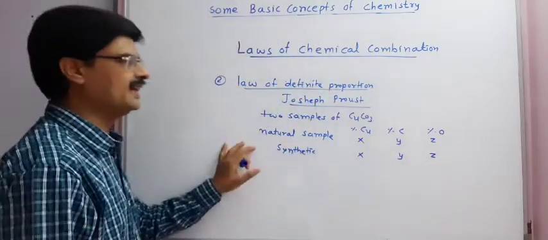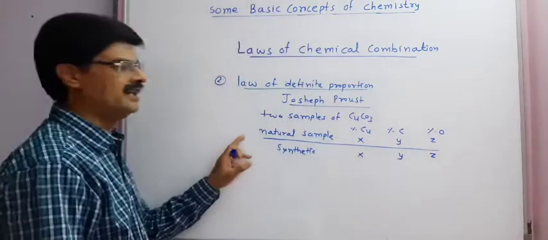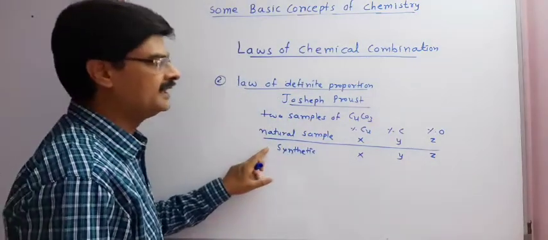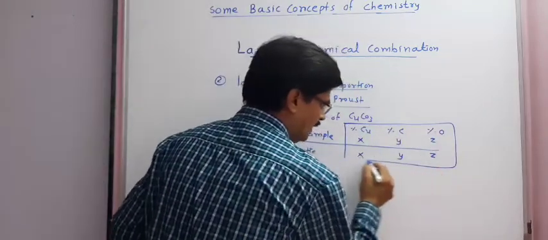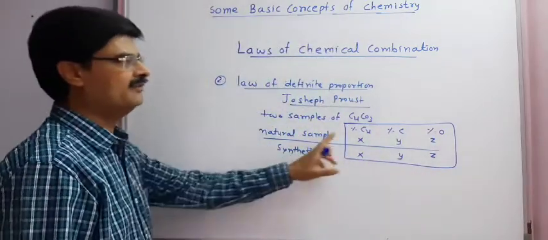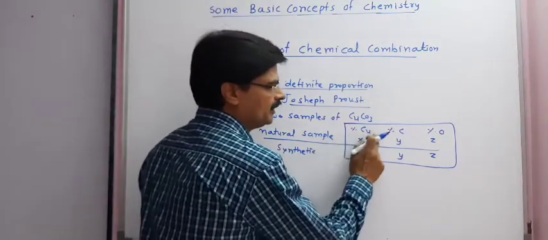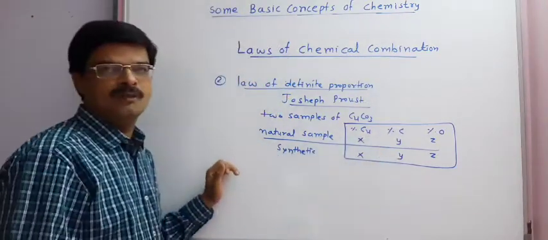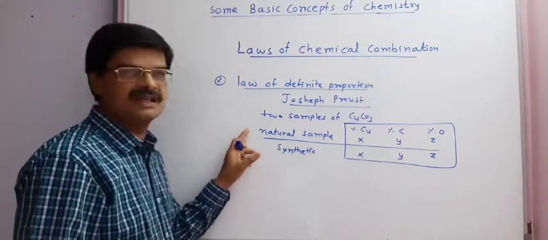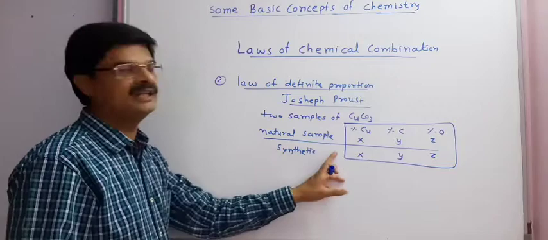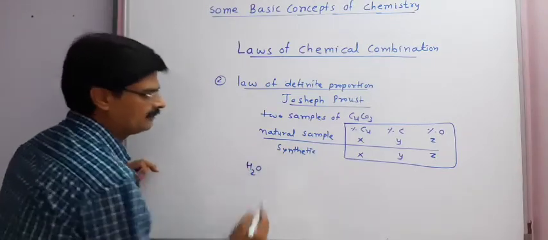It means that whether a sample is obtained naturally or synthetically, the proportion of elements present in the compound will always be identical. The percentage composition of the constituent elements in the sample, whether obtained naturally or synthetically, will remain the same. Another example we take is water.